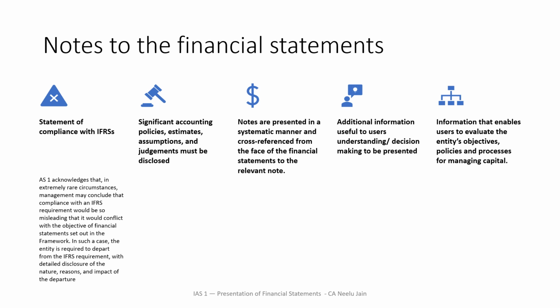The fourth point is additional information useful to users for understanding and decision making to be presented. The fifth point is information that enables users to evaluate the entity's objectives, policies and processes for managing capital, which has to be disclosed.